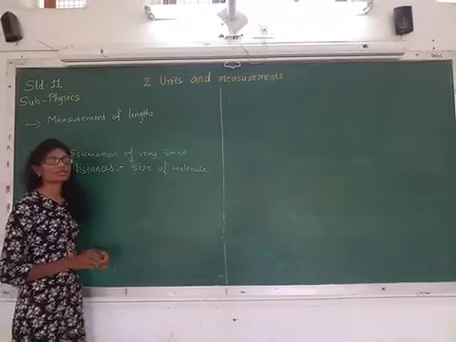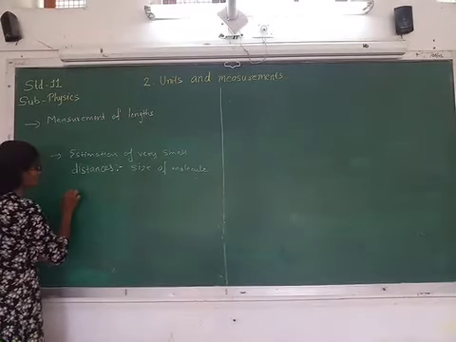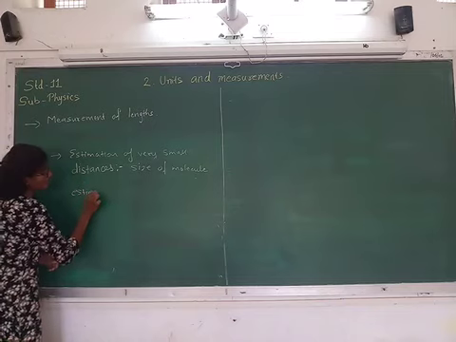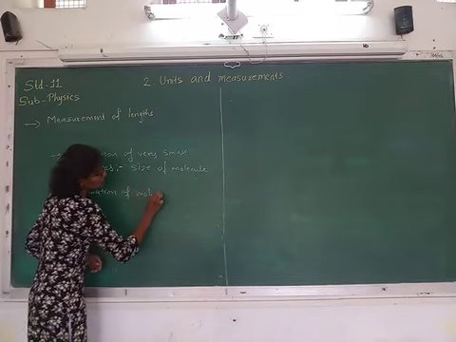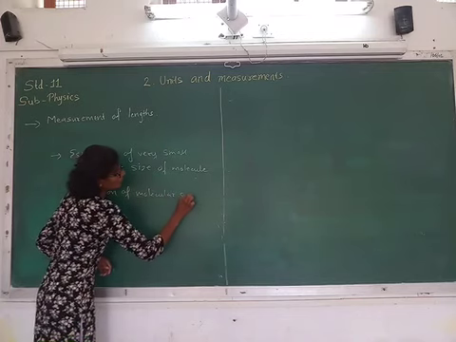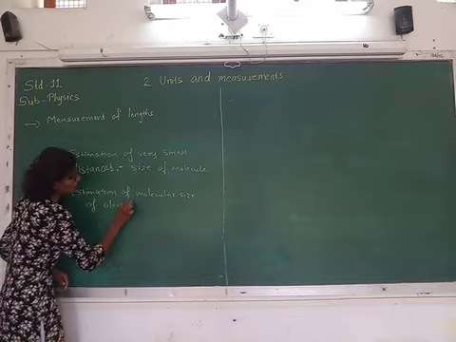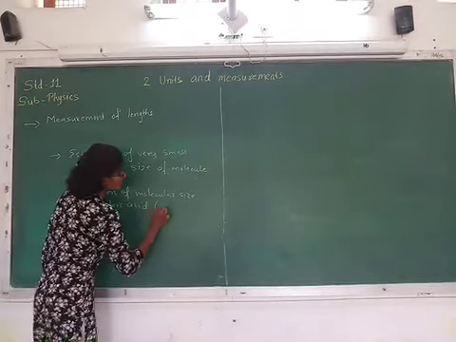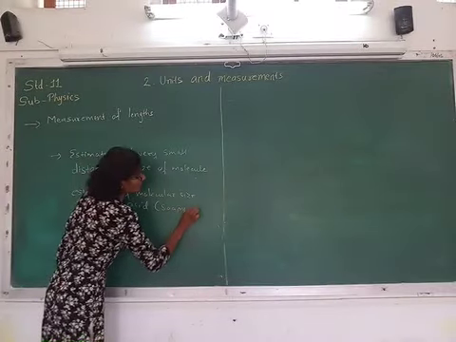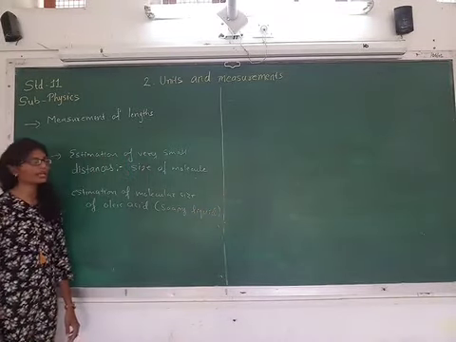Suppose we want to measure the molecular size of the oleic acid. That is, the estimation of molecular size of oleic acid. Oleic acid is nothing but a soapy liquid.